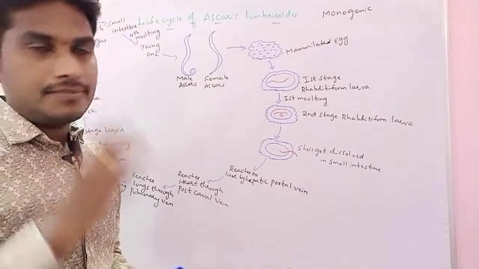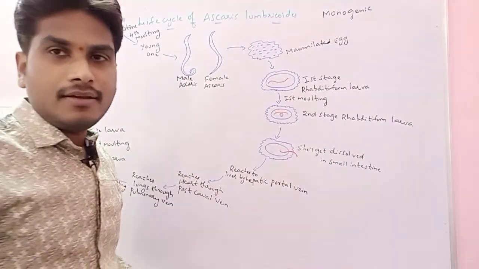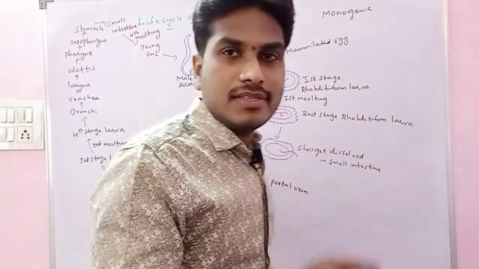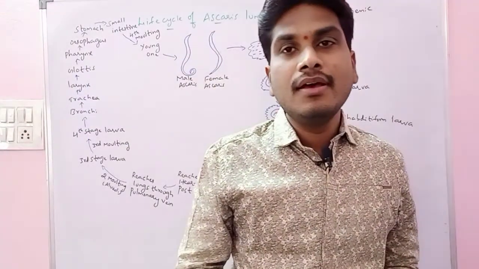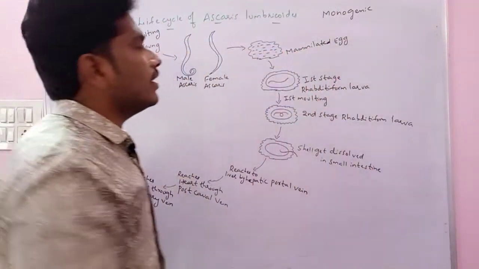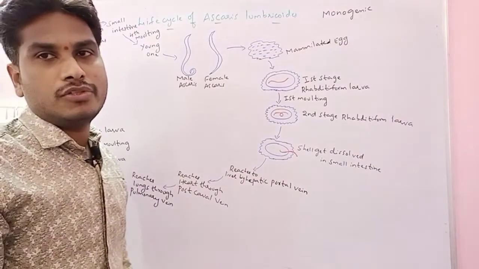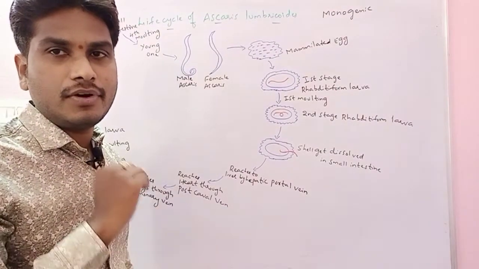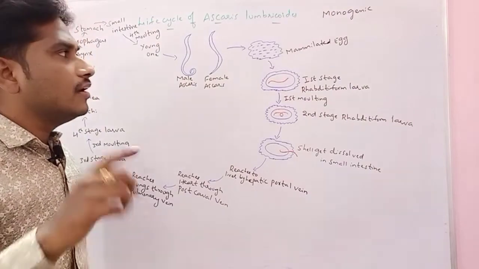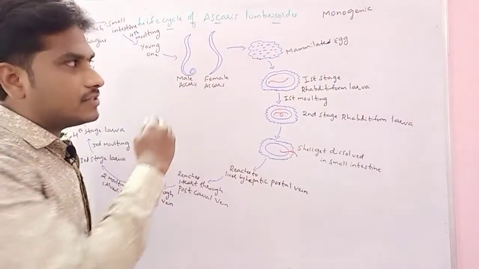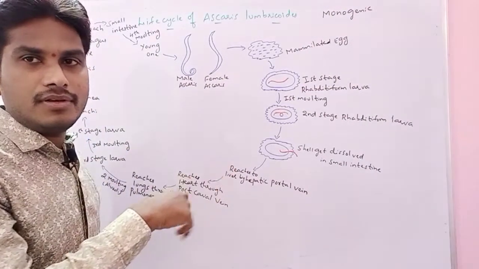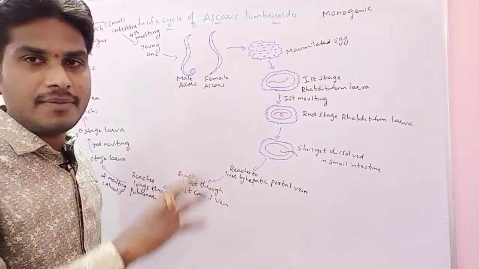Regarding the classification, Ascaris lumbricoides belongs to the phylum Nematoda, class Phasmida, as it is included among the nematodes, the roundworms. Which type of coelom does Ascaris lumbricoides have? Pseudocoelom, because nematodes have a pseudocoelom. They are cosmopolitan in distribution, spread all over the world.